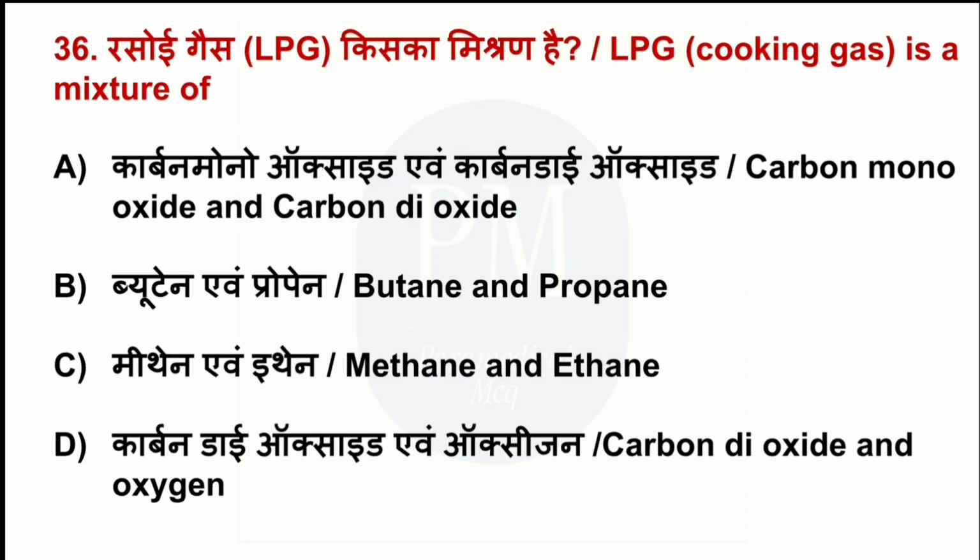LPG cooking gas is a mixture of: Option A, carbon monoxide and carbon dioxide. Option B, butane and propane. Option C, methane and ethane. Option D, carbon dioxide and oxygen. The correct option is option B, butane and propane.